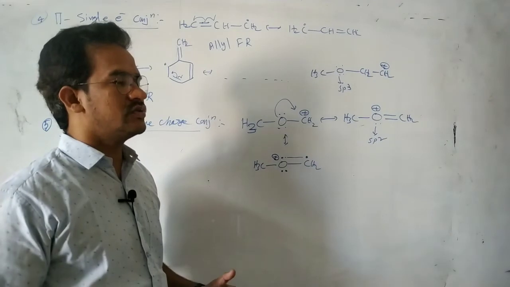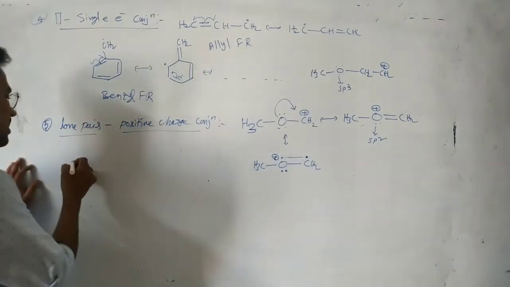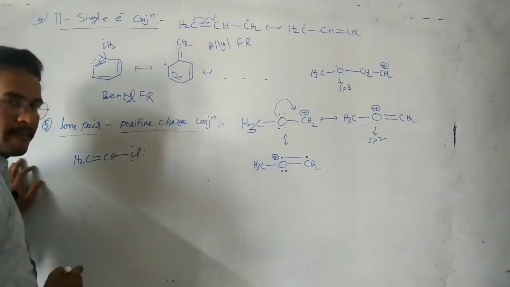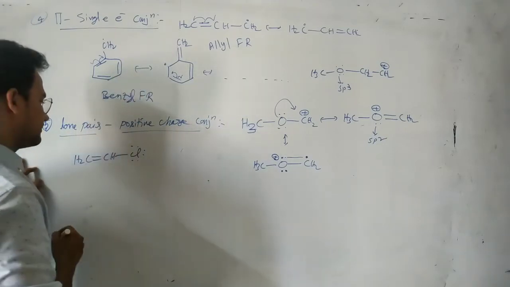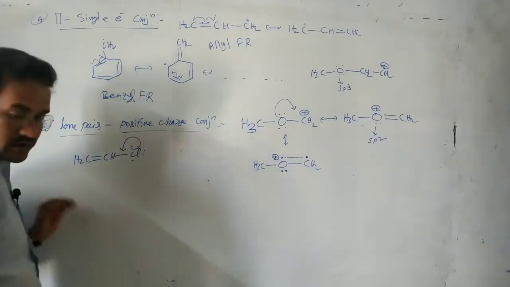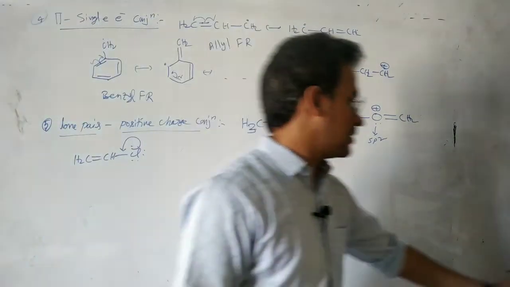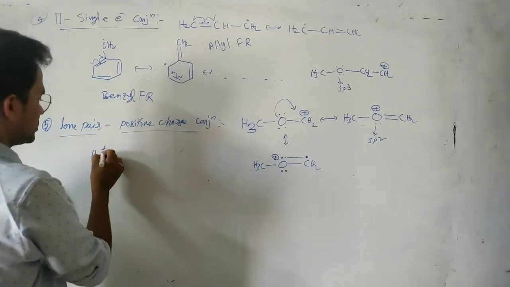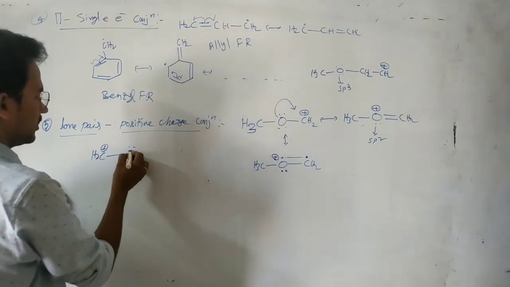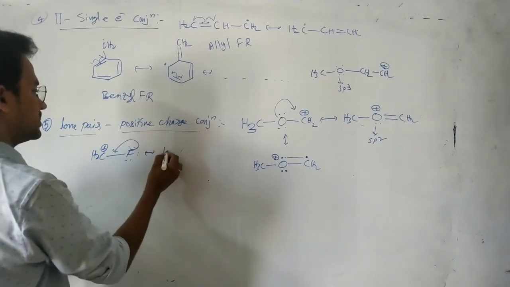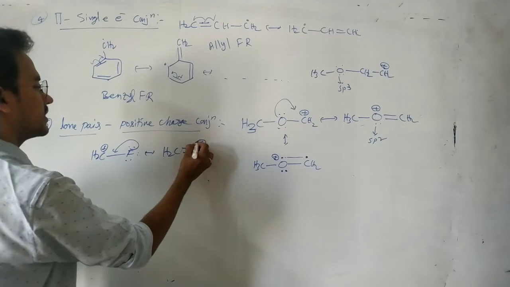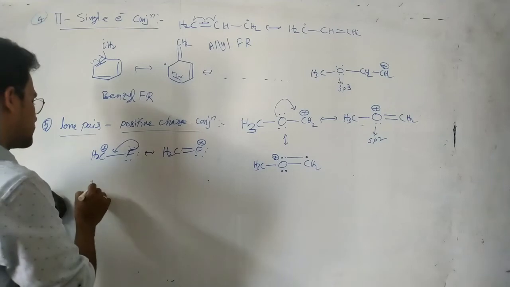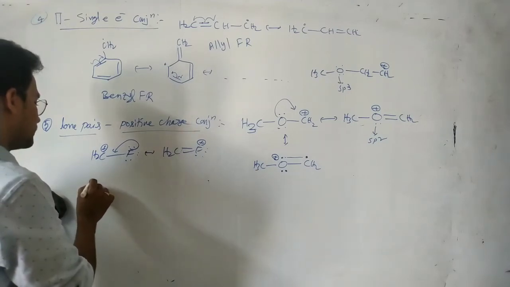So lone pair positive charge conjugation means you must have CH2 double bond CH, Cl, with this pi bond. Sorry, not this one. A CH2 plus here, fluorine. Here fluorine has 2 electrons. That means CH2 double bond, and here F carries a positive charge. That's what it is. And next, similarly, we can write like this also.